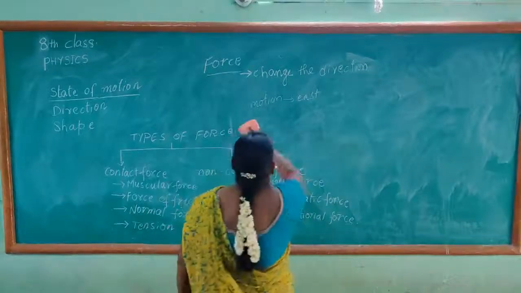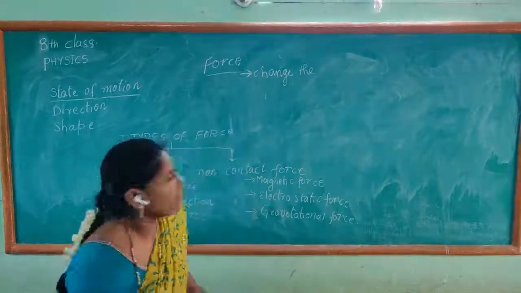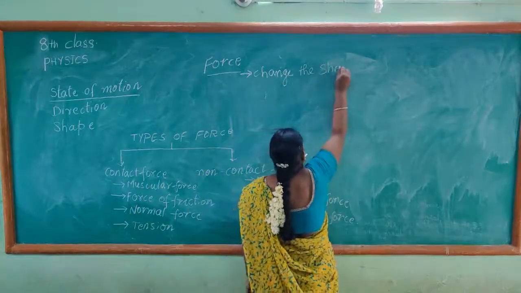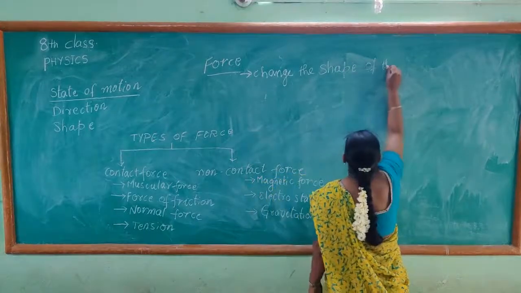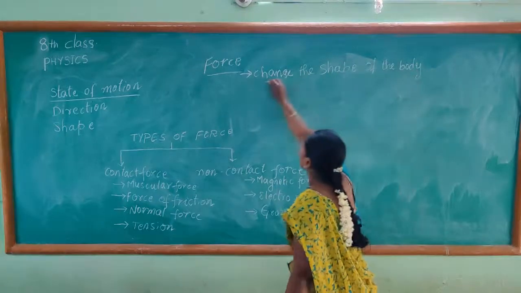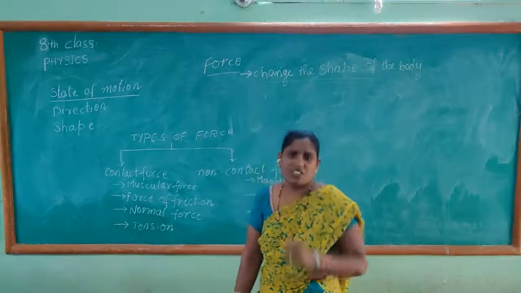How can force change the shape of the body? Shape means its structure.